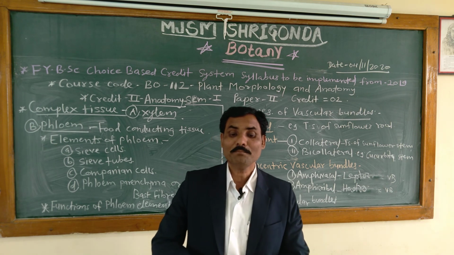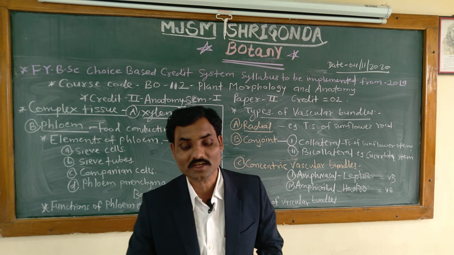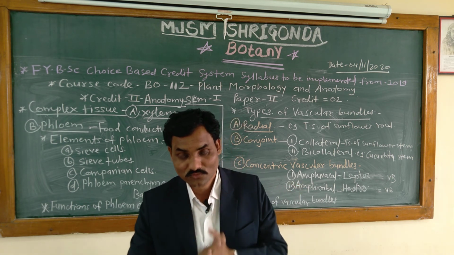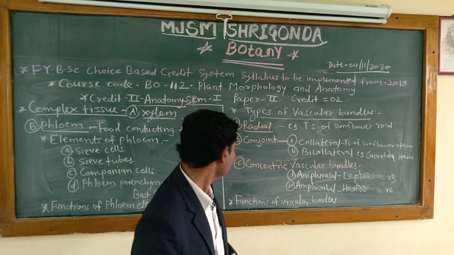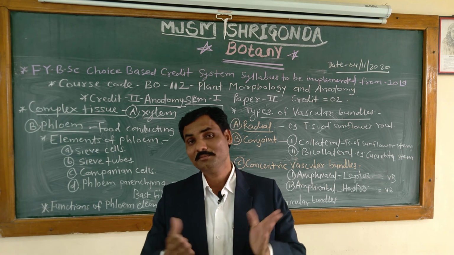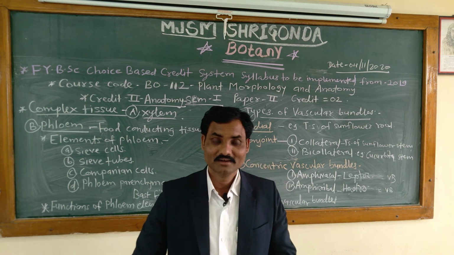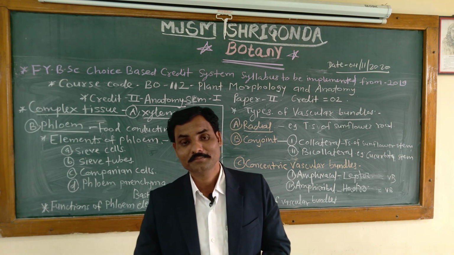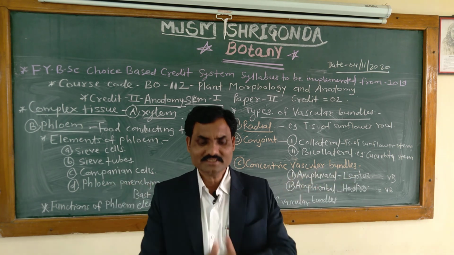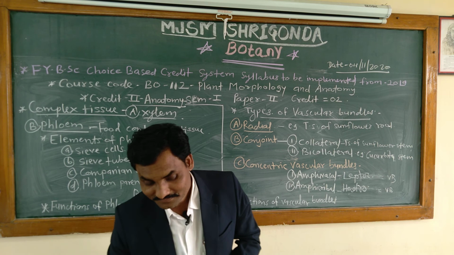While translocation of prepared carbohydrates from leaves to the other storage organs and growing regions of the plant body is through phloem. Vascular bundles form a continuous and interconnected system, from root to the apical part of the plant, in the different organs of the plants.